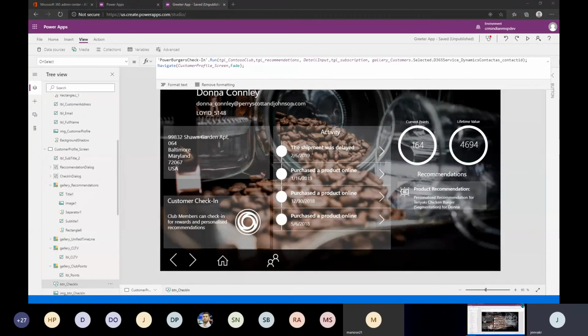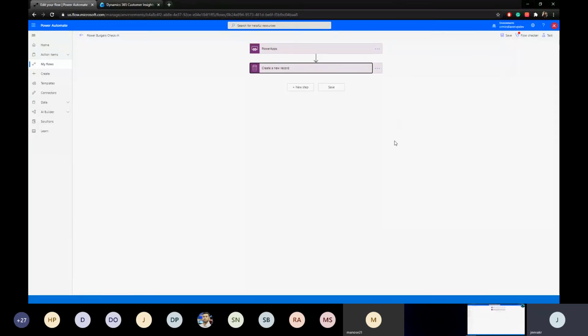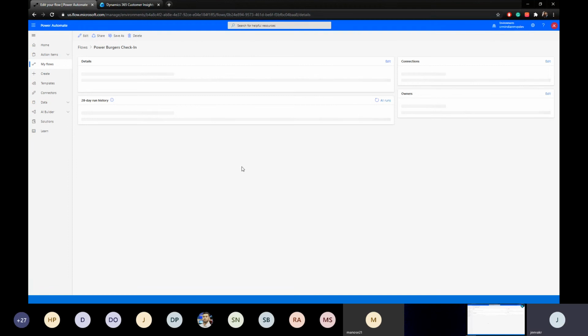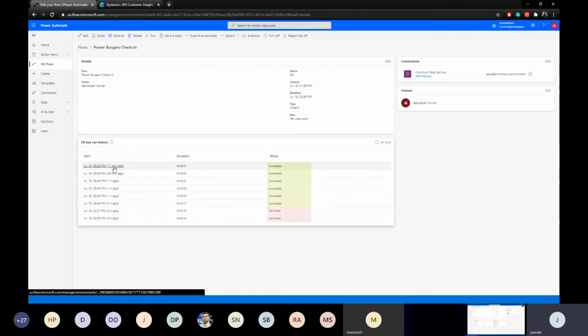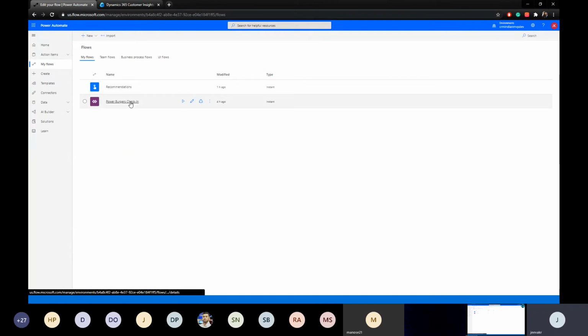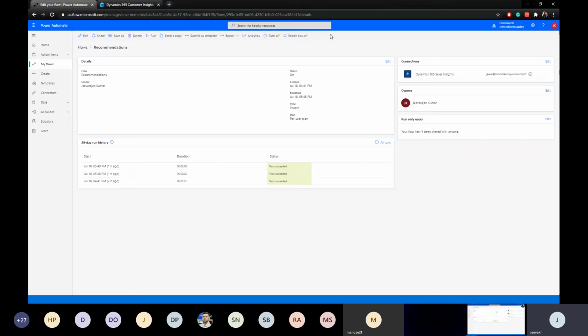Okay, so without deviating from our topic, we are just creating the new record inside the customer insights. This will help me to do that. If you see the run history here, you see, we did this 11 minutes ago, and that is what created this record. And the next flow, as I said, is one hard-coded flow to create a recommendation. So I just run it, and it will just go and create some text. I just hard-coded this.